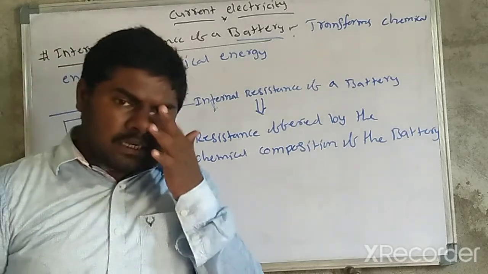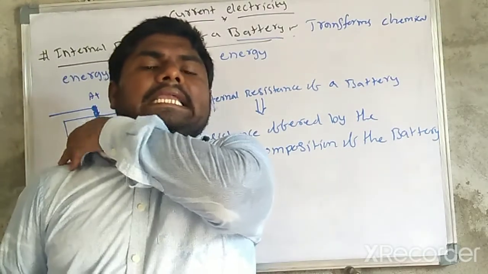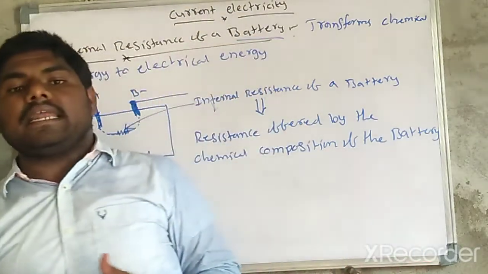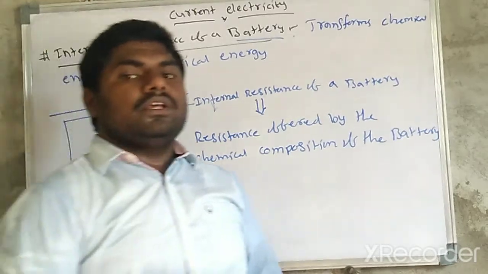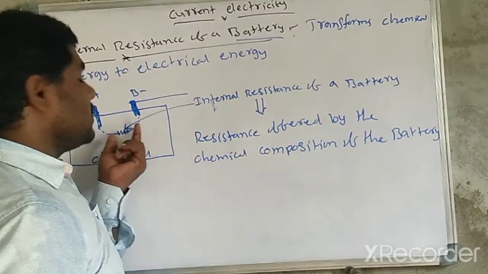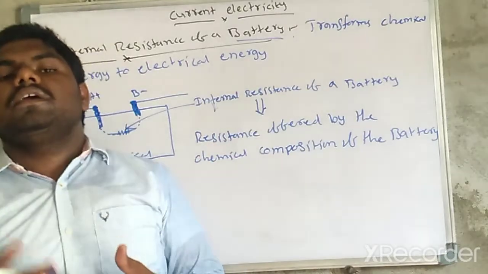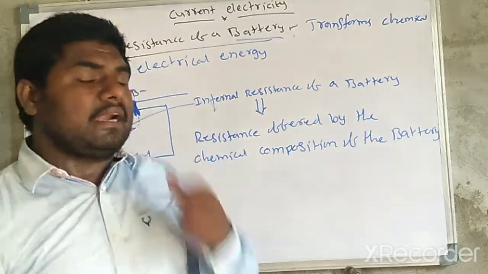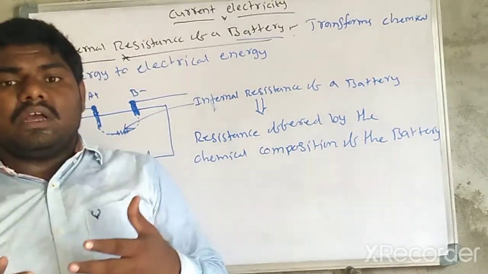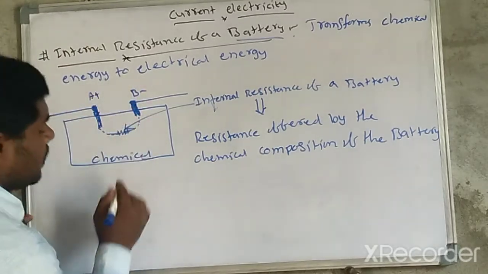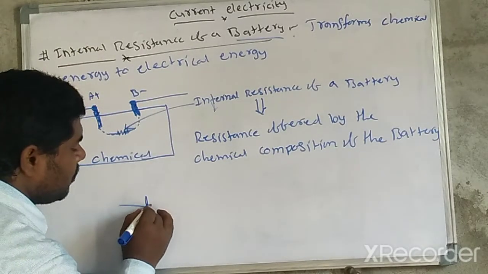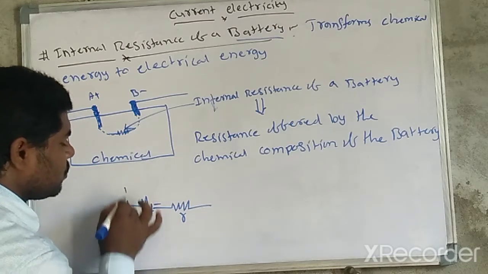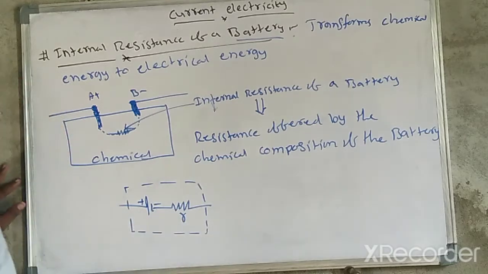Here is the most important point: in an electrical circuit, this internal resistance of the battery is taken in series with the battery. So this is nothing but the internal resistance, and we connect it in series combination with the battery. Here A and B together are the battery. Along with the internal resistance r, this total combination is nothing but a real battery.